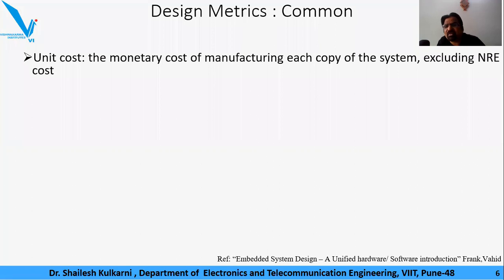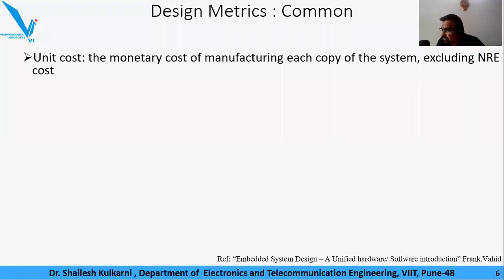The first design metric, as we all know, is the unit cost. It is defined as the monetary cost of manufacturing each copy of the system, excluding NRE cost. The first part of this statement is easy to understand: the monetary cost of manufacturing each copy of the system.